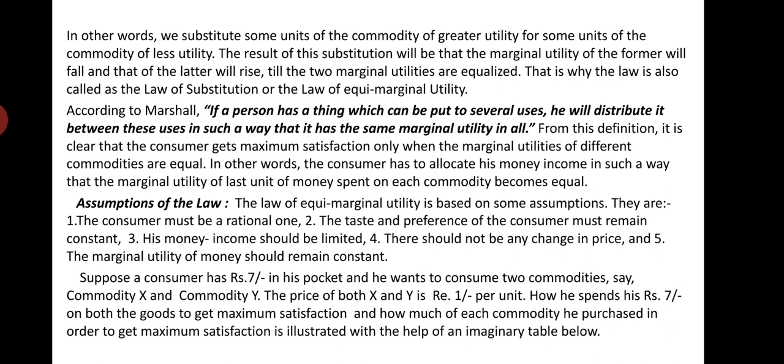But as a rational consumer, he knows that the law of diminishing marginal utility operates. Nobody wants to spend a fixed amount of money on consuming successive units of one commodity. Rather, they want to allocate this fixed money over more than one good, so that they can get more satisfaction than by spending on a particular good. So now we will take an imaginary table to explain the law.